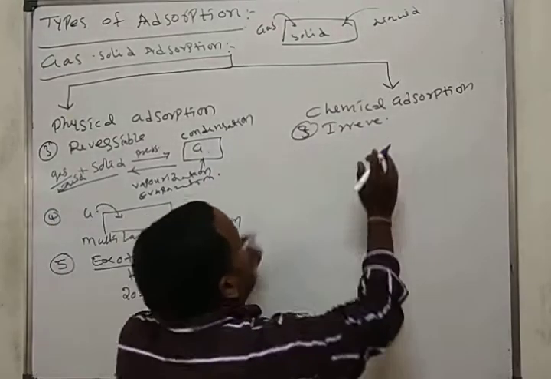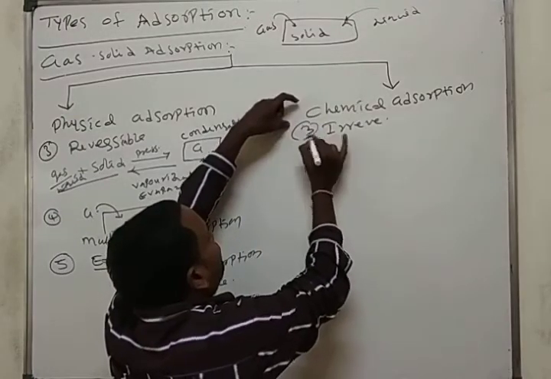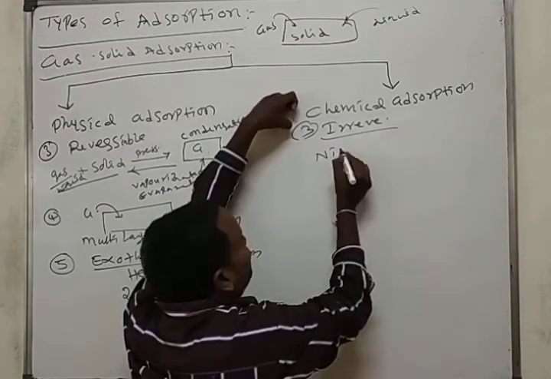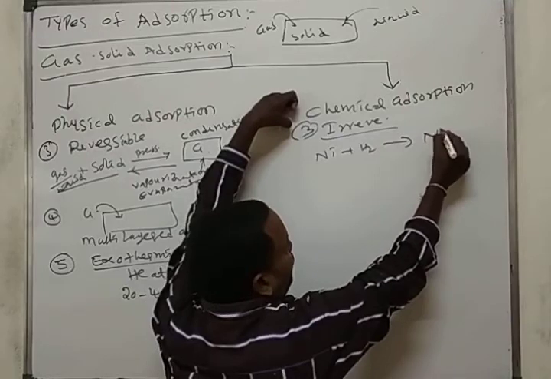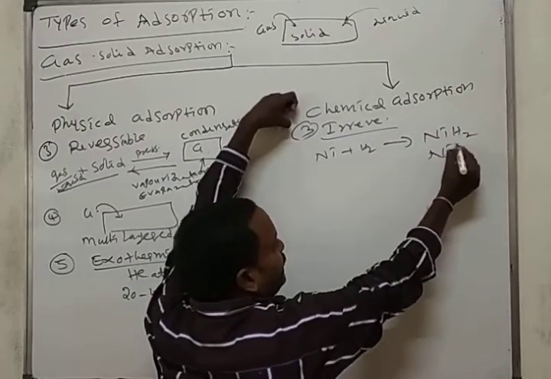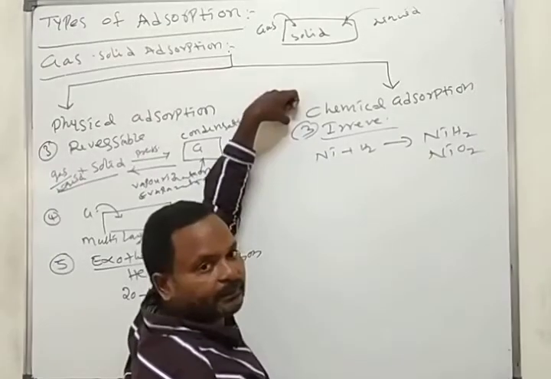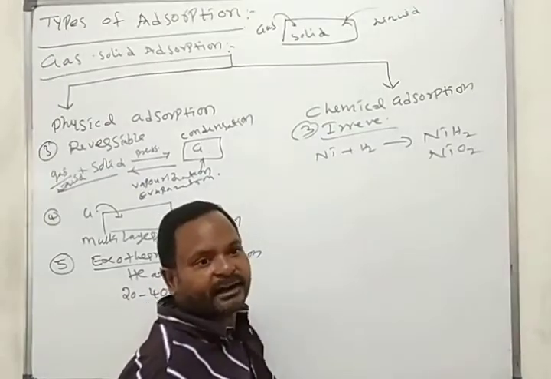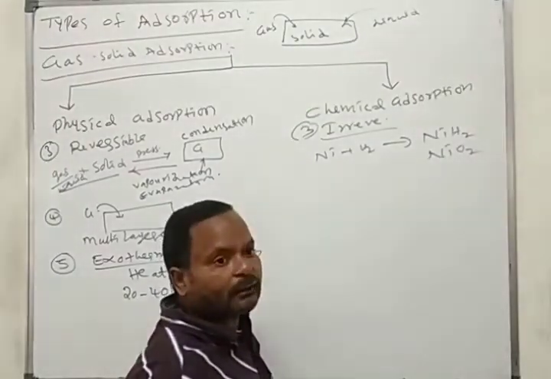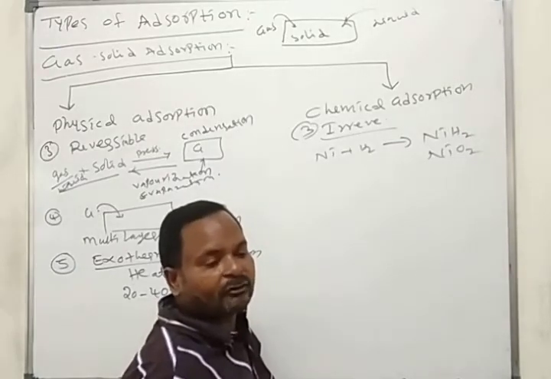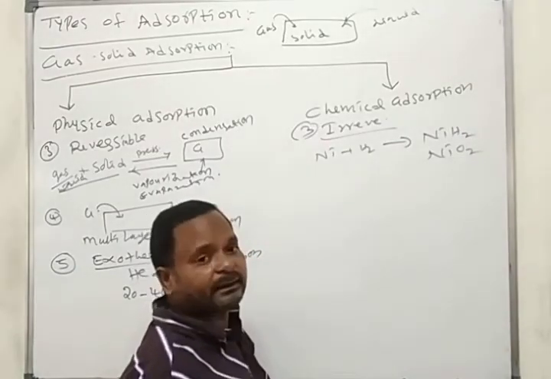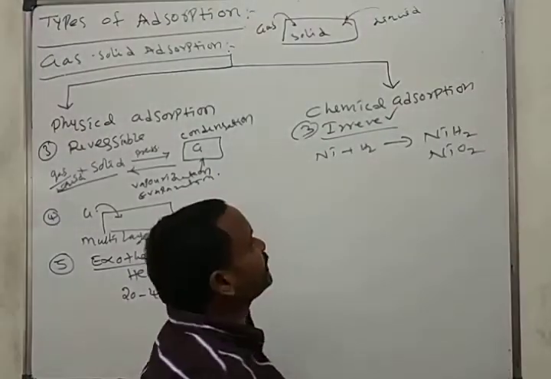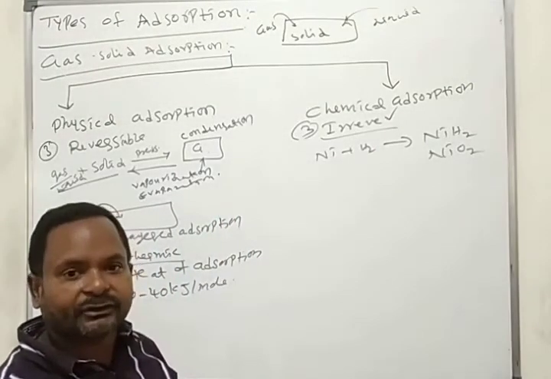Here, the third characteristic of chemical adsorption: chemical adsorption is irreversible. Suppose, for example, nickel reacts with hydrogen and forms nickel hydride. Nickel reacts with oxygen and forms nickel oxide. There is no conversion back, no backward reaction, only the forward reaction. Once nickel hydride or nickel oxide is formed, under low temperature it never converts back. So all chemical adsorption reactions are called irreversible reactions.